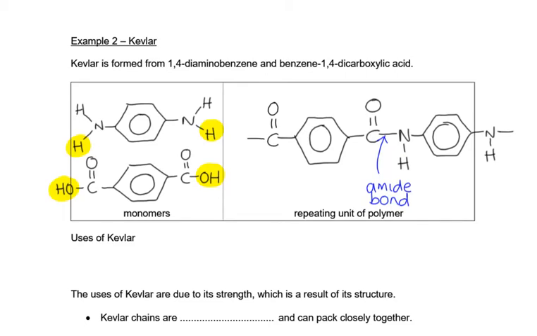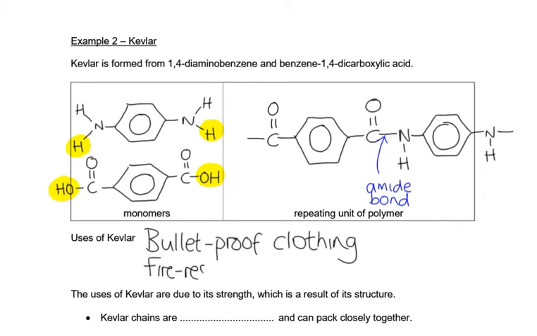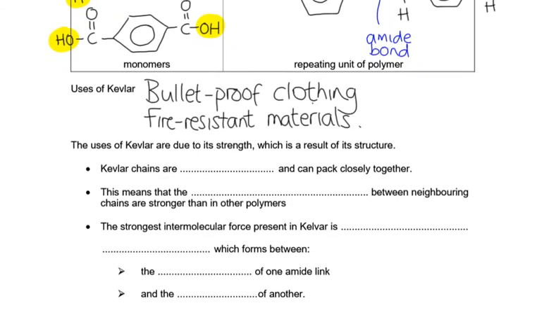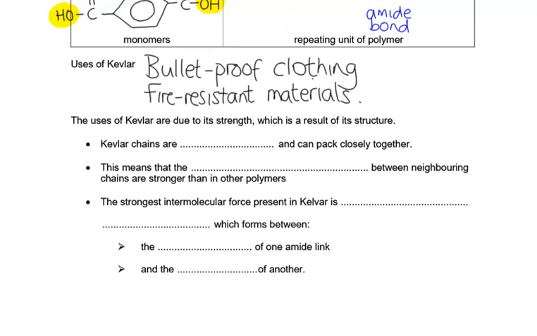So what do we use Kevlar for? Well, the obvious one that most people know is bulletproof clothing. It's also used for fire-resistant materials, and quite often used in things like crash helmets. It's very strong. Sometimes tennis rackets have some Kevlar in the frame. So the reason it's used is for its strength, and that's a result of its structure.